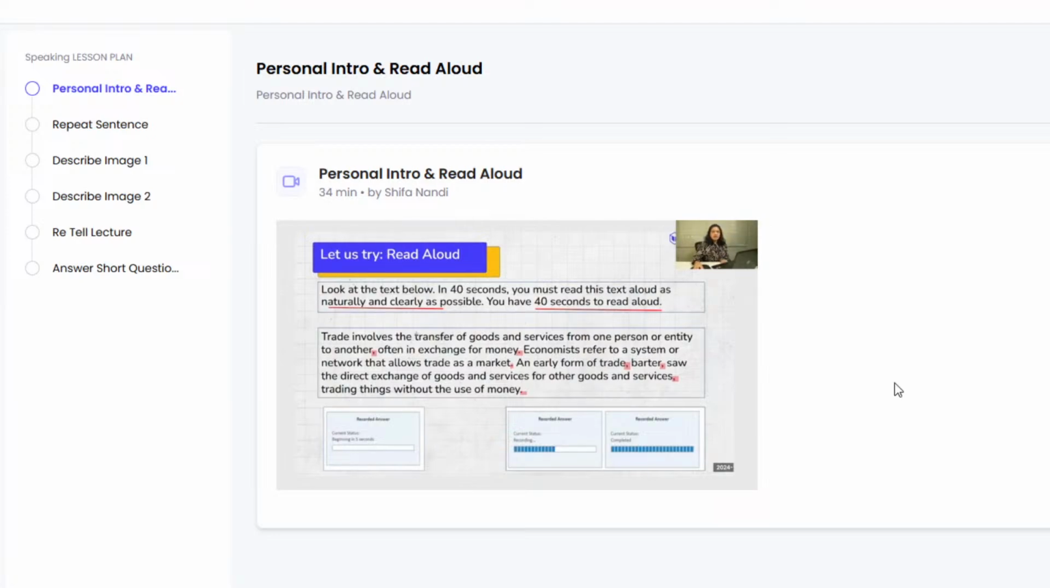Now, did you see that I took meaningful pauses wherever I had highlighted the full stops and the commas, and that's precisely what you need to do in order to get the maximum score as far as your fluency and pronunciation are concerned. And what about content? Well, I did not replace any word from the transcript.